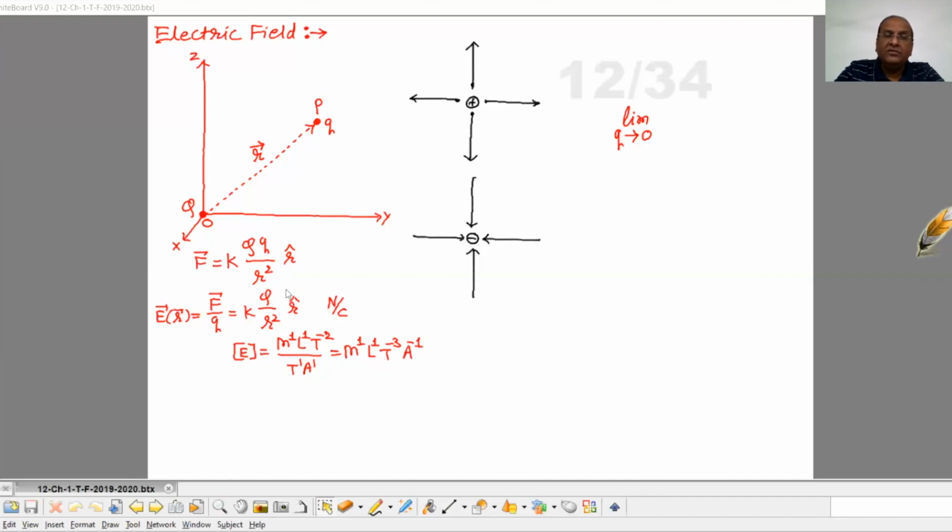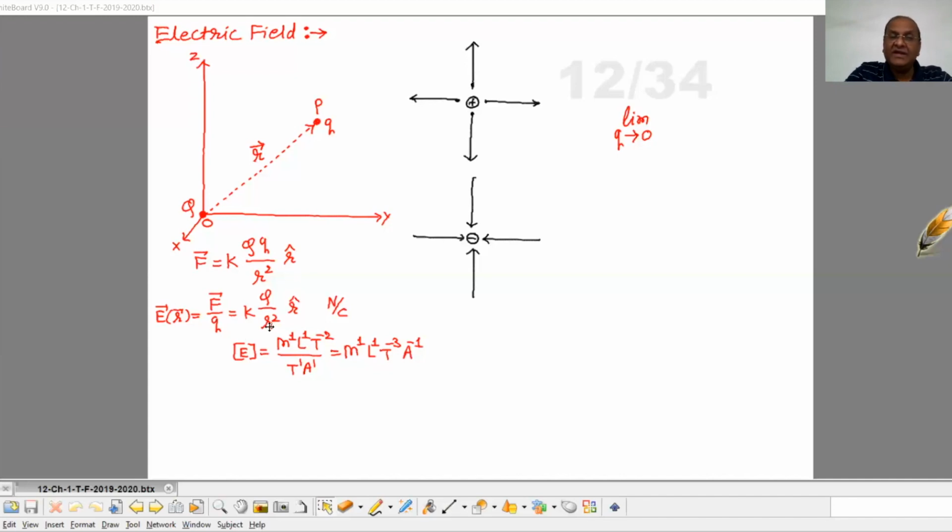So this quantity obtained by taking F by q is called the electric field of this charge capital Q, the source charge, at point P. This F by q is nothing but the force acting on unit positive charge.